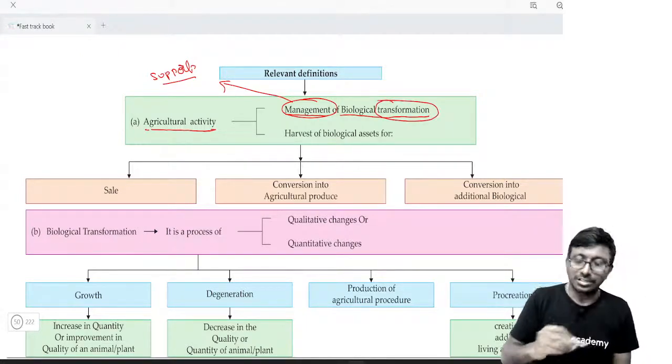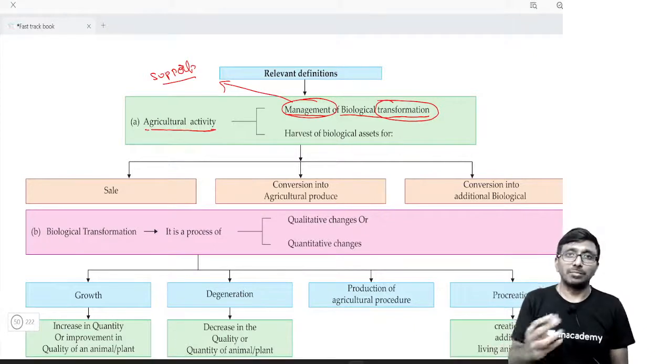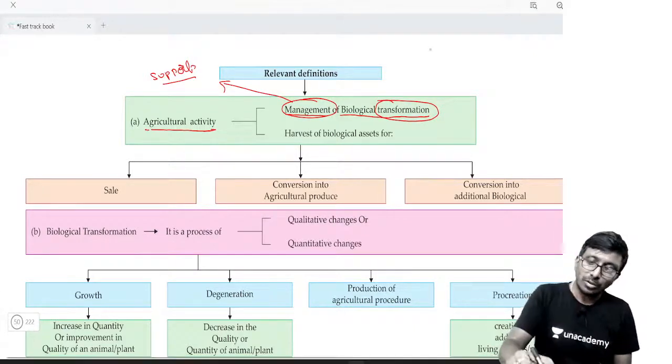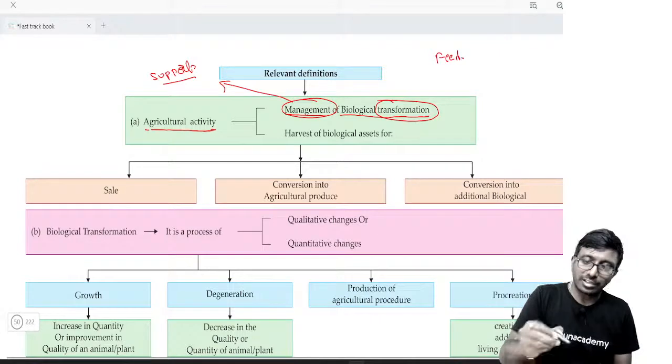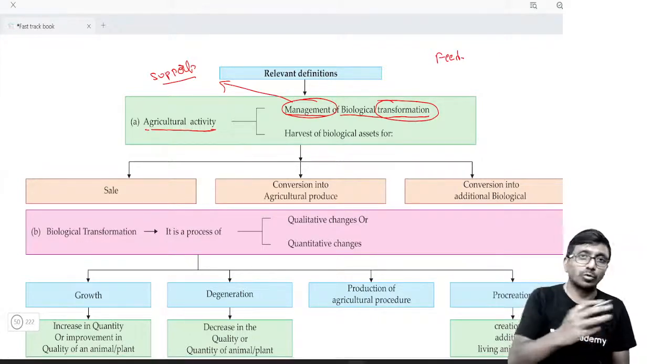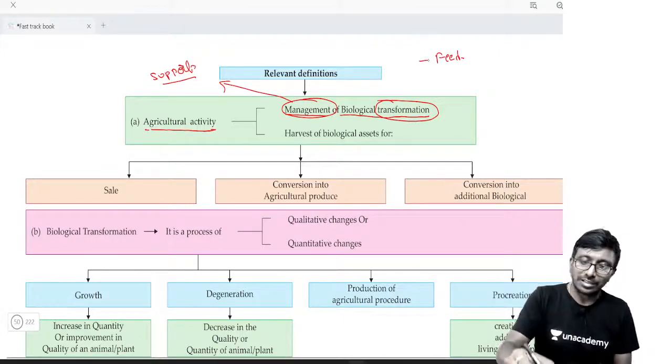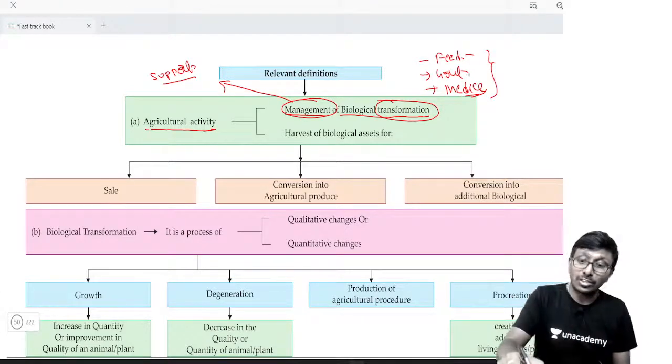Management of biological transformation, correct. By feeding. What do you do? By giving good food, light, medicine, you provide all these things automatically, and that will lead to a qualitative benefit. The output, the agriculture produce, will be whatever comes out.